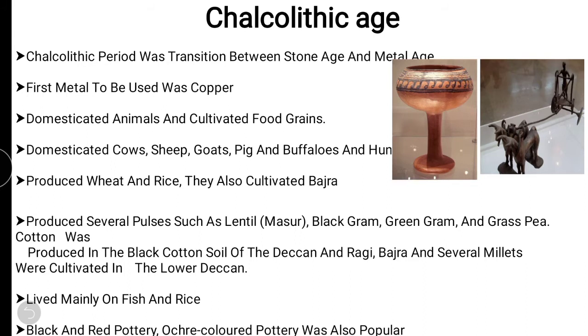Now the Chalcolithic age. The Chalcolithic age was a transition between the Stone Age and the Metal Age. So before this period, stone was the main thing, and after this, they used metal for the first time. And the first metal to be used was copper. They domesticated animals and cultivated food grains.